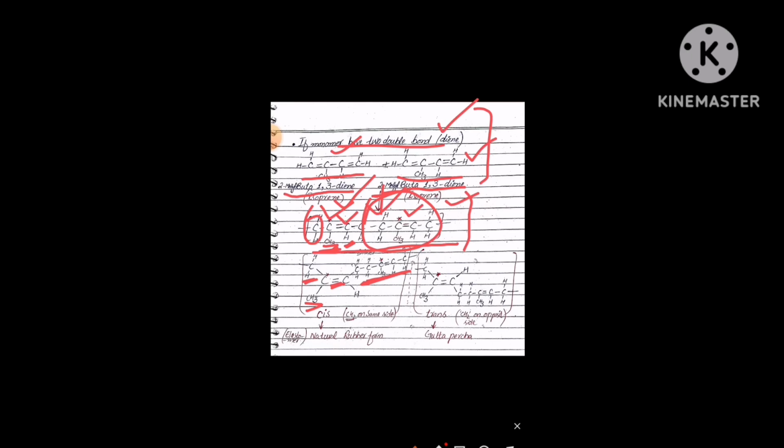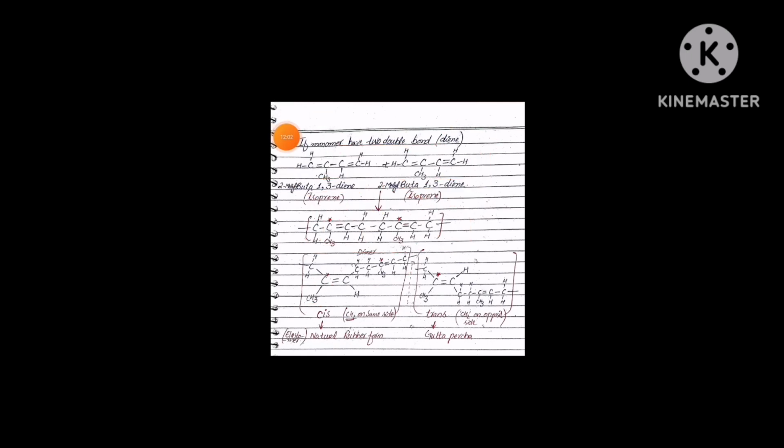The important thing to note is that for the arrangement around the carbon-carbon double bond, two forms may be possible in the stereochemistry. One is the cis form, another is the trans form, and this type of stereochemistry comes under geometrical isomerism. The two types of geometrical isomerism are the first one, the cis geometry, and the second one, the trans geometry.